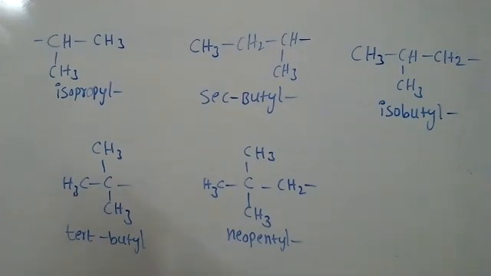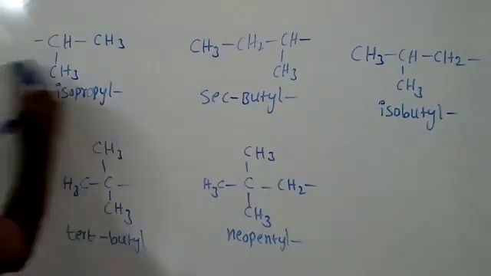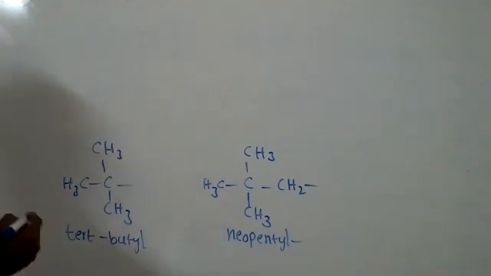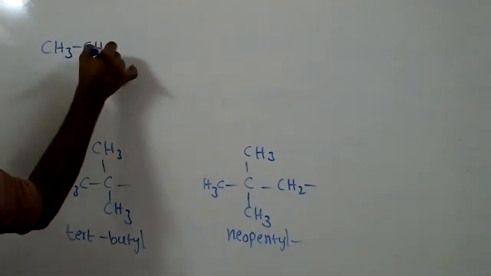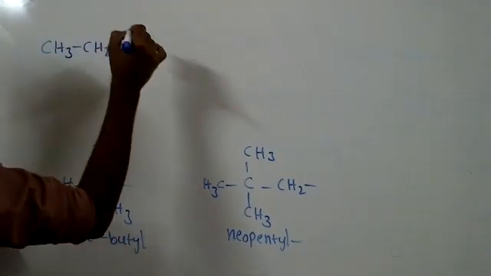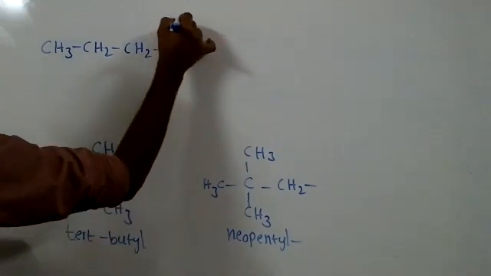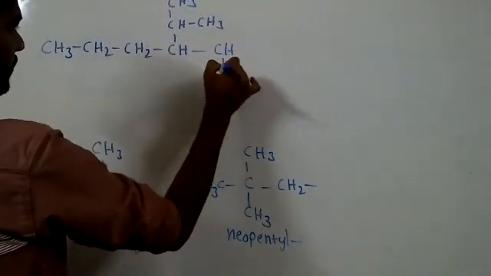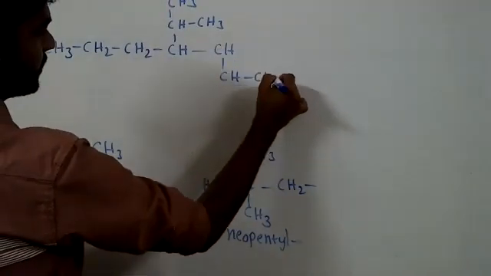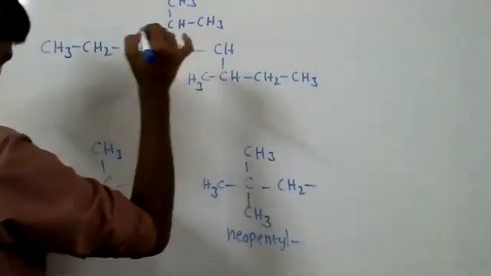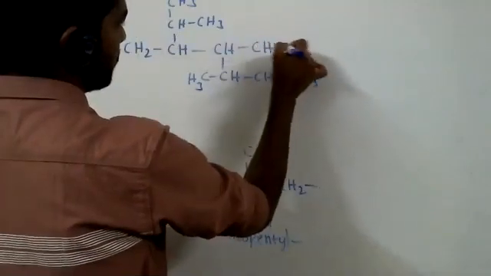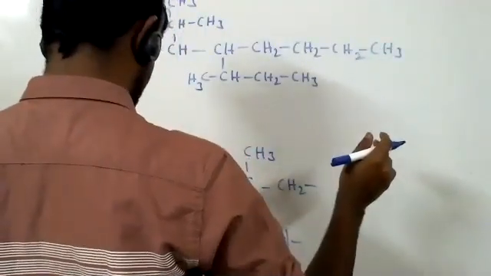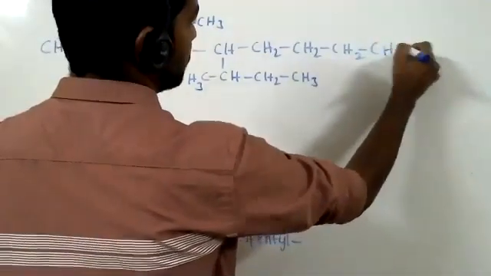Okay, then write this example. CH3, CH2, CH2, CH, CH3, CH3, CH, CH, CH2, CH3, CH3, CH2, CH2, CH2, CH3, and then CH2, CH3.